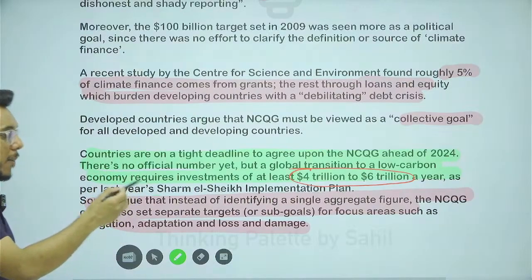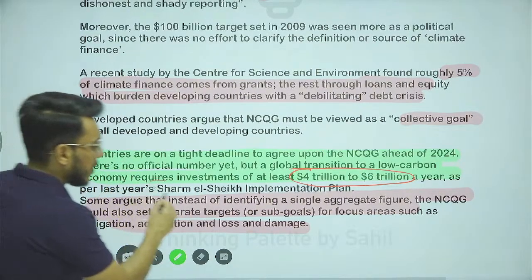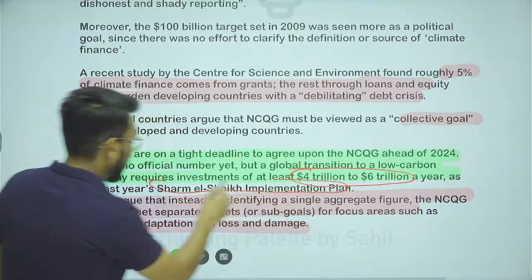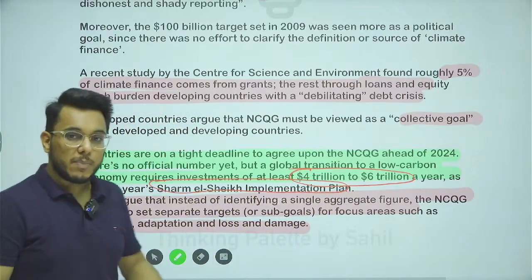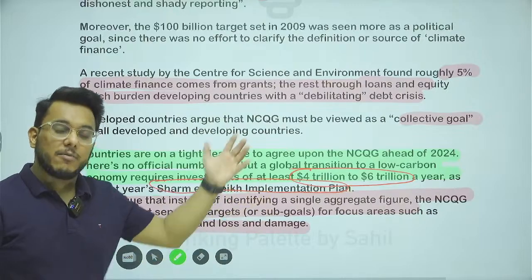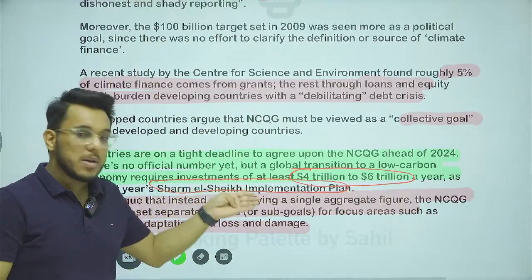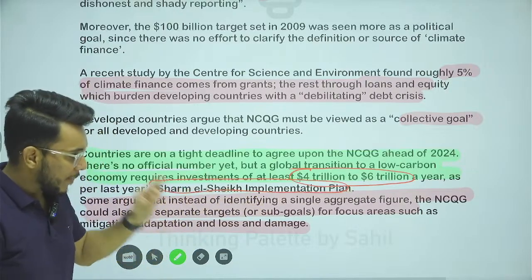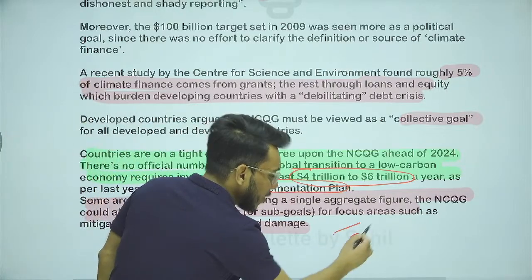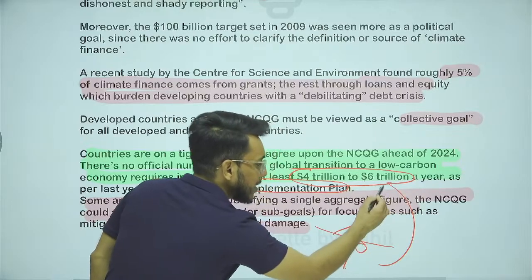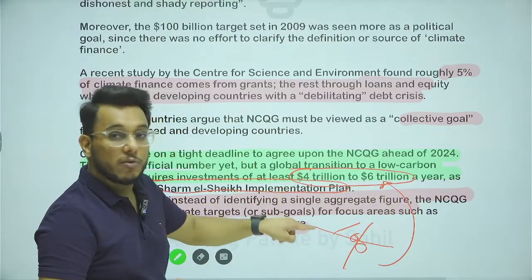Now, this particular number was agreed in the Sharm el-Sheikh Implementation Plan. What is the Sharm el-Sheikh Implementation Plan? Last year when COP27 was held in Egypt, this plan was brought, and it was said that today $100 billion is not sufficient. We need this much money, and this much money should come.